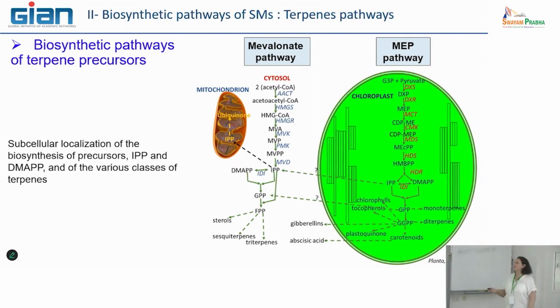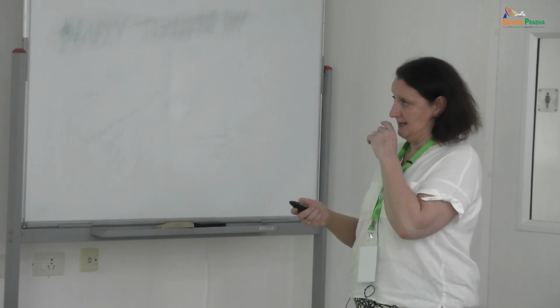What is interesting is that they are not in one copy. For example, the first one, DXS, or the second one, DXR, can be in 3 or 4 copies. Why? There are a lot of studies, what we call functional studies. We delete one of the enzymes, one of the genes, and we see the consequence for the plant, and so on. So there are a lot of studies trying to explain why the plant has multiple copies of the genes of this fundamental pathway leading to this intermediate.